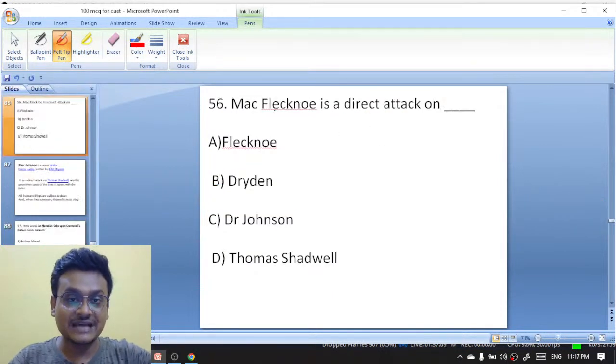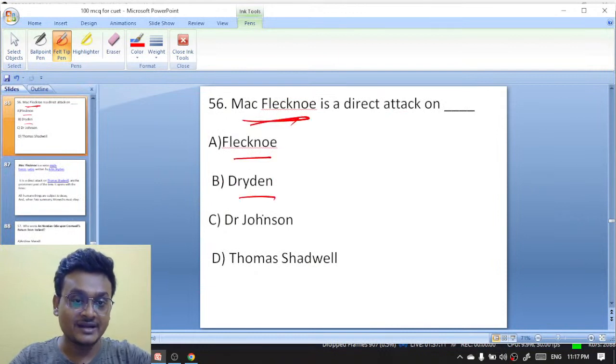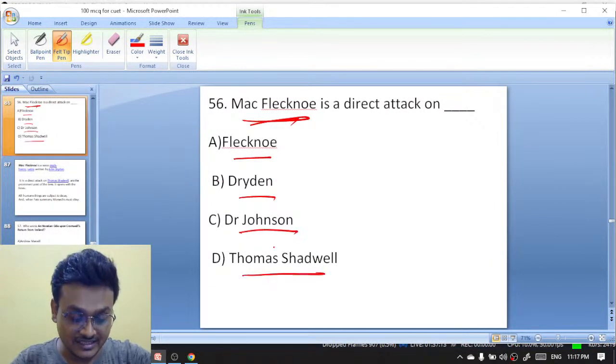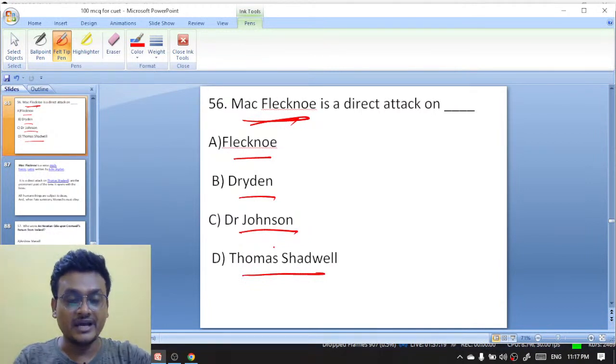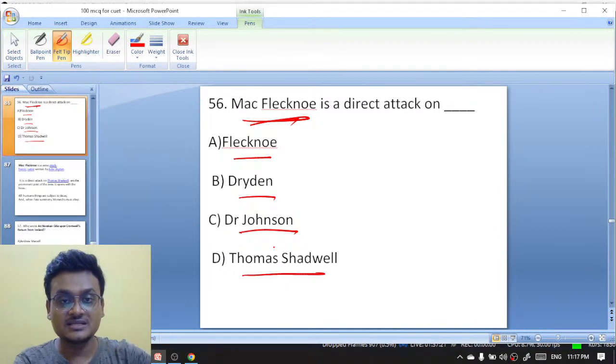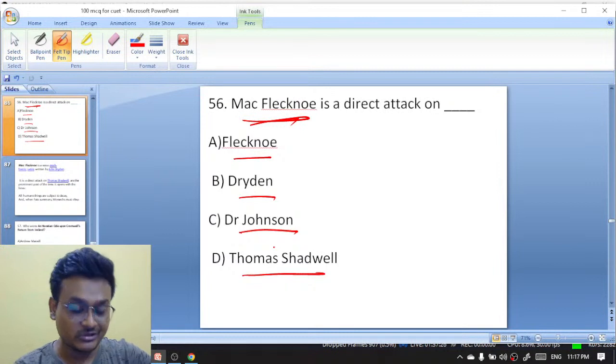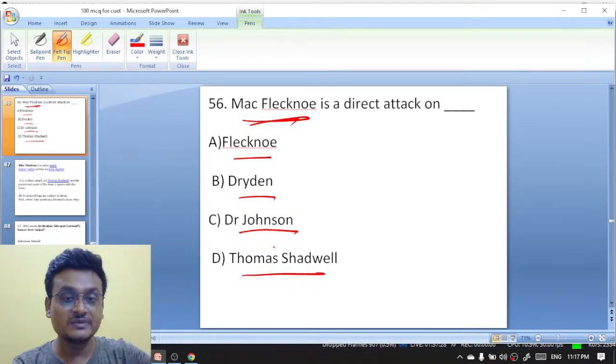Mac Flecknoe is a direct attack on, Dryden, Dr. Samuel Johnson, Thomas Shadwell, who is being attacked in this work by John Dryden. Exactly, Isna got it, Sahil got it. That is true. That is right actually. Mac Flecknoe is a direct attack on Thomas Shadwell.